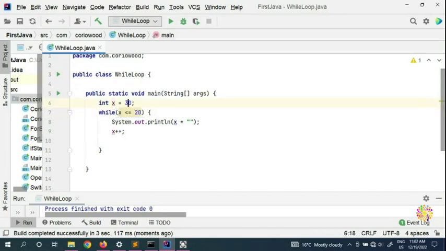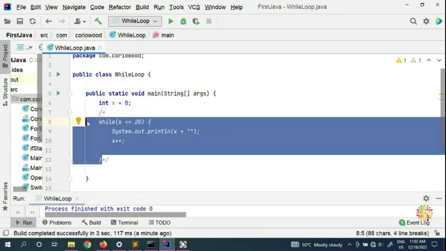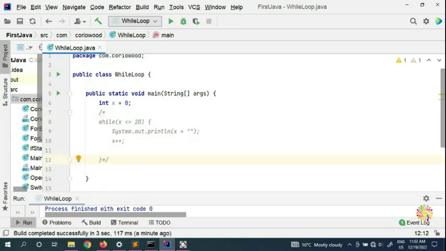So now we put it back to 0. As I said, there are 3 ways. Now this is the first way, because we put this one here. So I'm going to put a comment around this here. So that's the first way. Alright, so now we're gonna copy this here, or we can put it here.